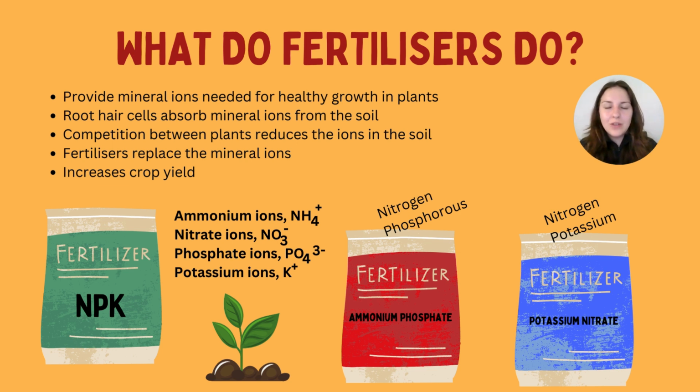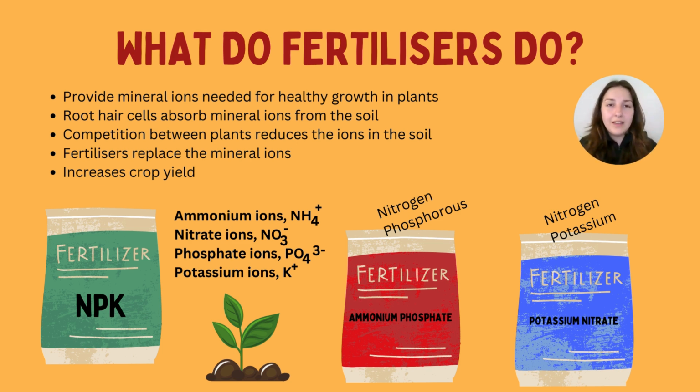They, like I say, help plants grow. But how do they do that? Well, specifically NPK fertilizers contain nitrogen, phosphorus, and potassium. Remember, potassium has the symbol K. These mineral ions essentially replace anything that is lost in the soil in terms of mineral ions. And those soil mineral ions will be absorbed by the root hair cell of the plant, and they will help the plant essentially do its job.